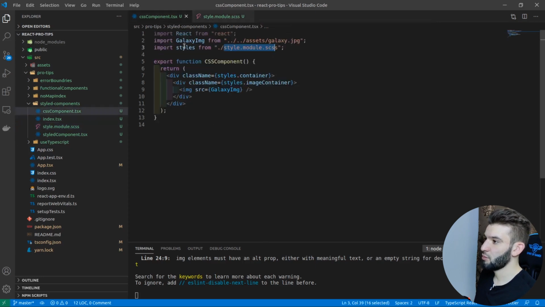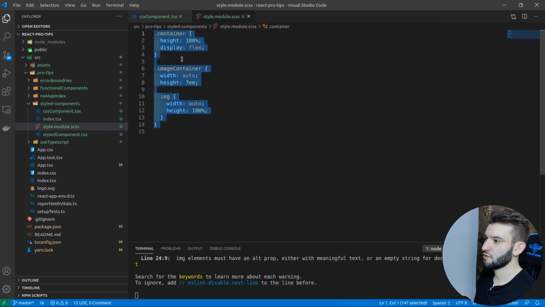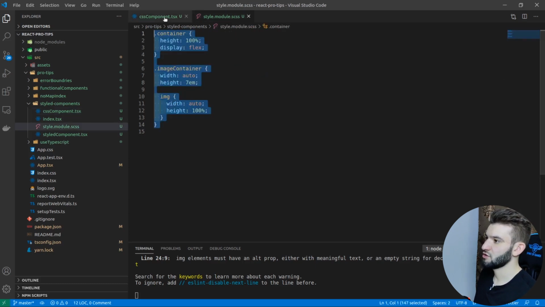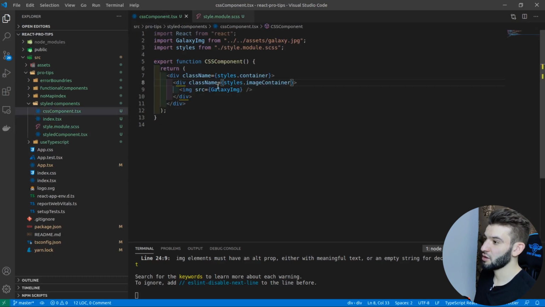I'm importing these styles, then I can do styles.container, styles.imageContainer. Whatever class names you're using, you can reuse them there, and that's it. So this is the old way of defining that kind of stuff, and it works perfectly, it works like a charm. You got your CSS in here, and it's going to be applied through classes to whatever divs in here.